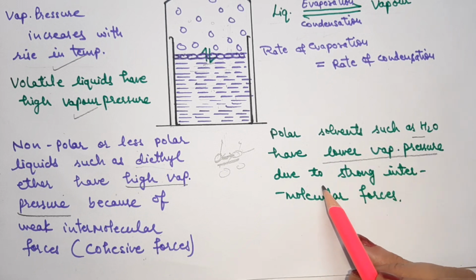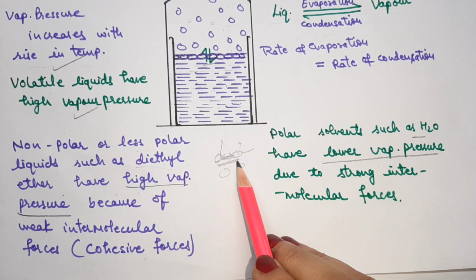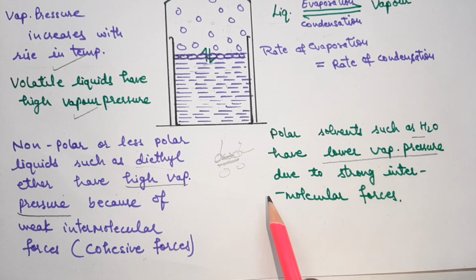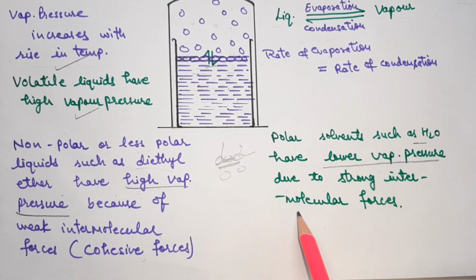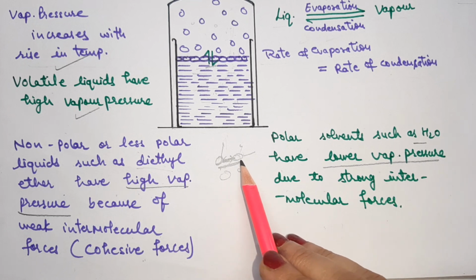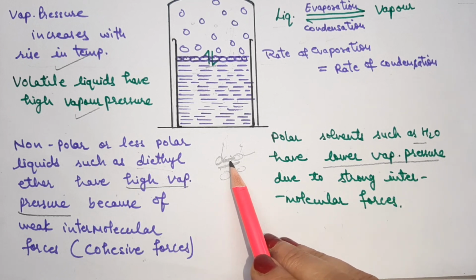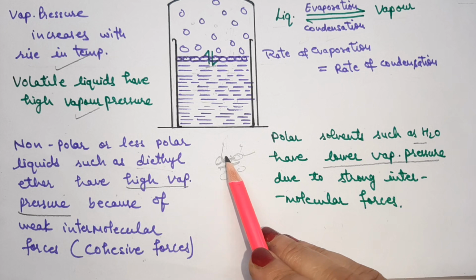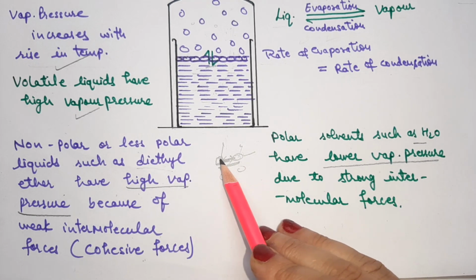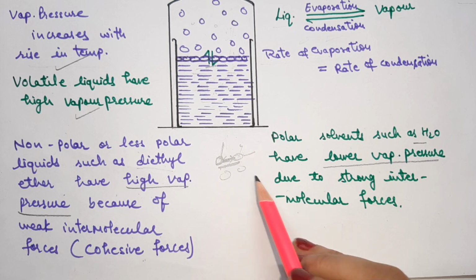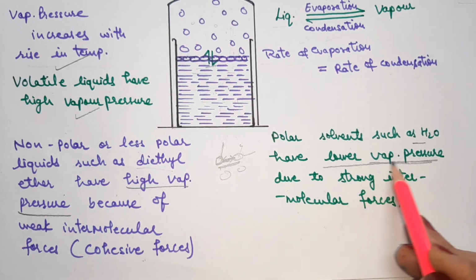This is also due to the strong intermolecular forces of interaction. If the intermolecular forces of interaction between the particles of the liquid are strong, the liquids require more energy to leave their liquid phase to the vapor. That's why they will have less vapor pressure.